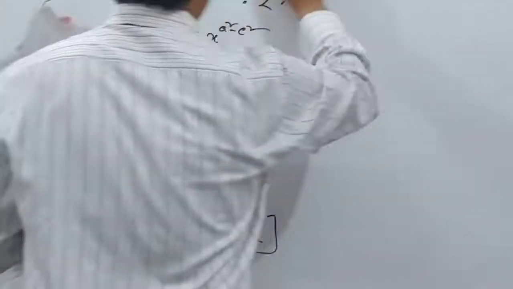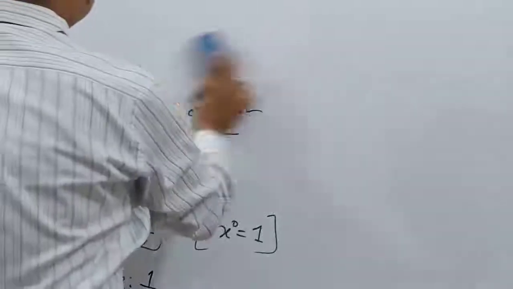Now I am going to solve question number 21 of 3 of 21. So, third part. Left hand side.